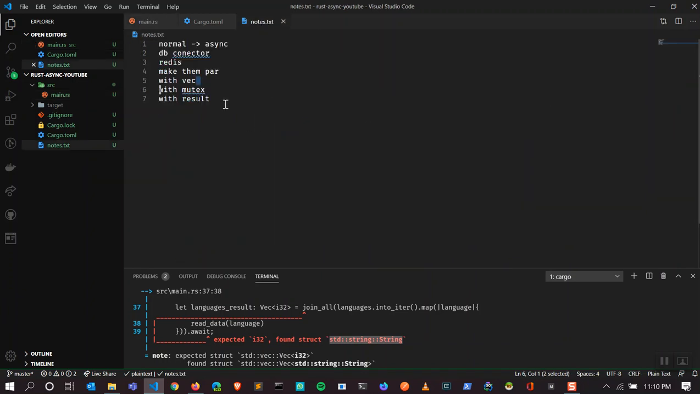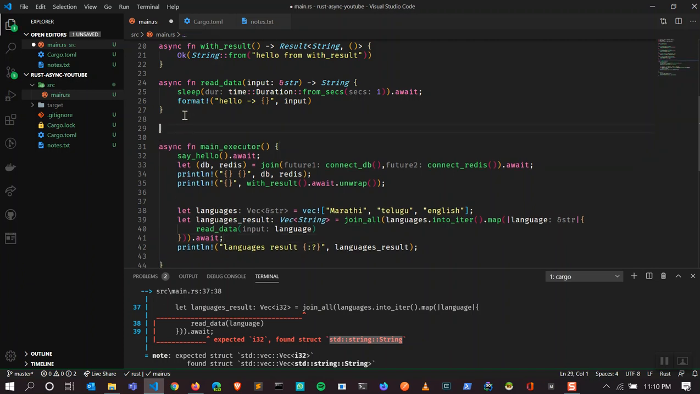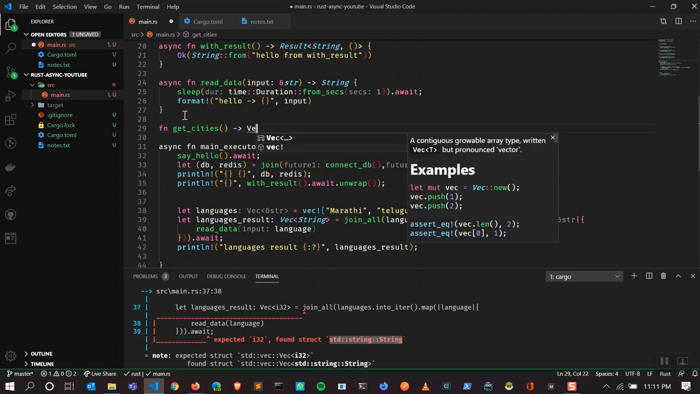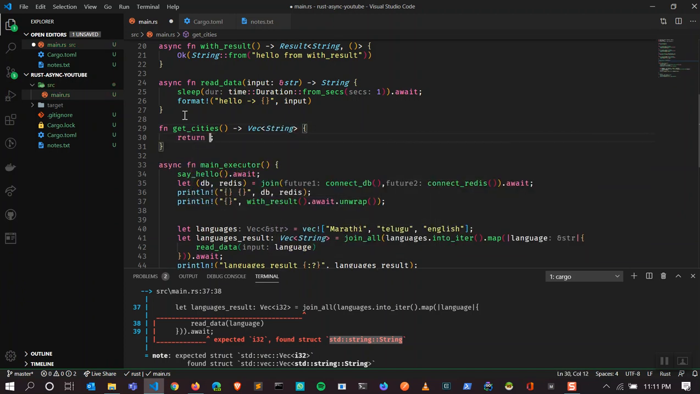Okay, so we have discussed vector and we discussed result. Let's discuss mutex. It's a pretty interesting one. Let's write a normal function, not an async function. Let's say get cities, and it returns a vector of type string, to make the compiler satisfied.